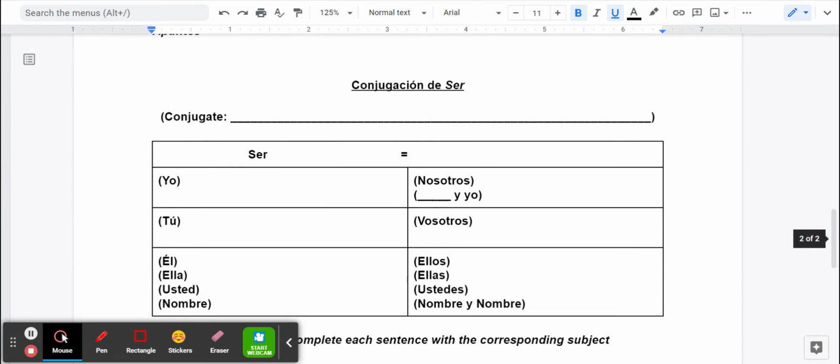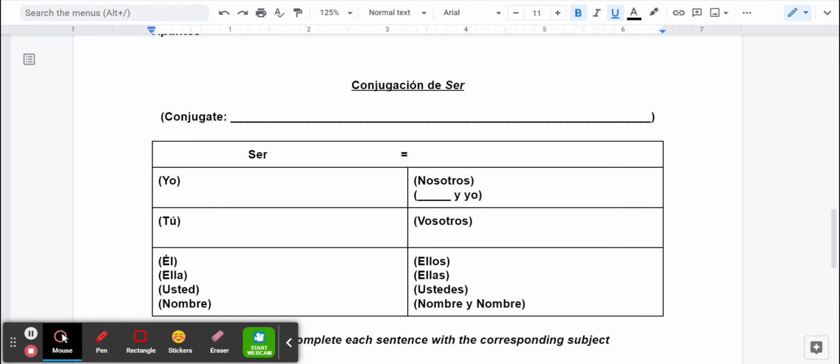So if we travel to the back, you'll see conjugación de ser on the top. And this is where we need to talk about verbs and the word conjugate. So, a verb, we've already explained, is either an action or a linking word. Usually we think of it as action: I run, she walks, they talk, he hits the ball. But there's also linking verbs like to be, to have, etc., that show something in a sentence. So, like, I have a backpack, you are a student. These are also verbs.